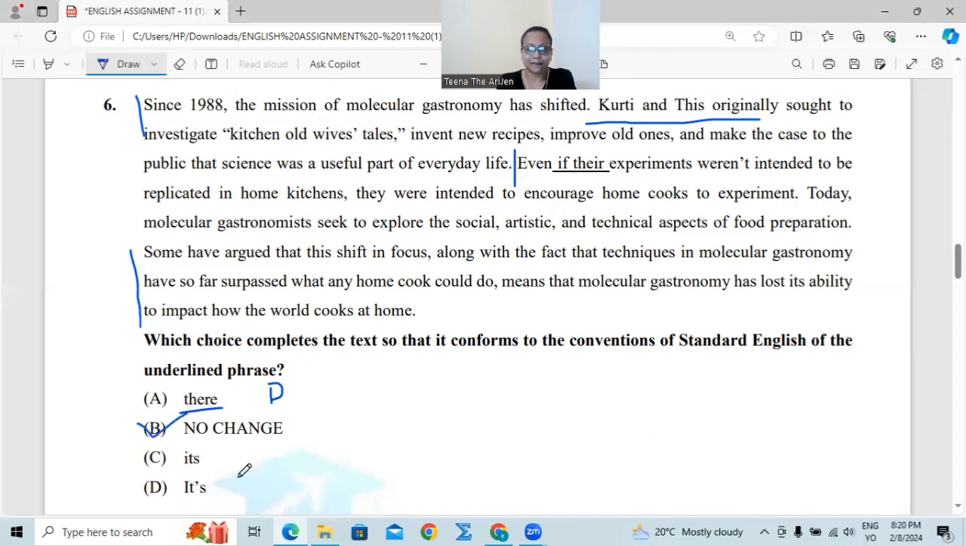Number C, "even if it's experiment". Whose? It's neutral gender, but we are looking for Kurti and some others. Right? So "even if their", this is the correct number B, and number D and number C are incorrect. Next.